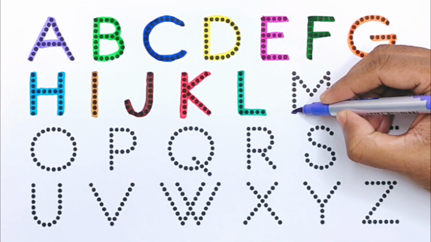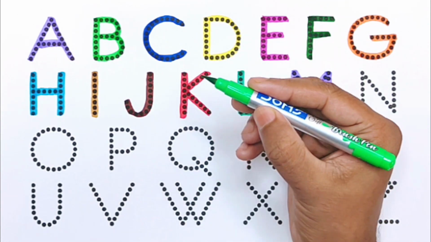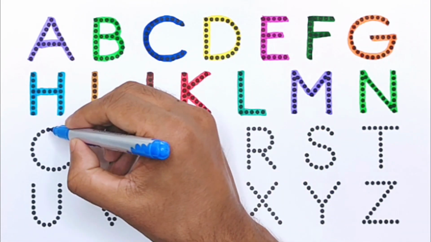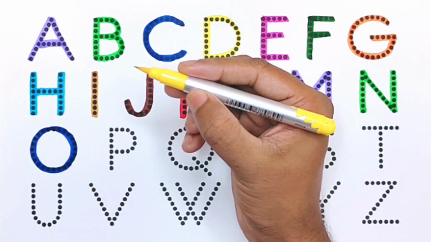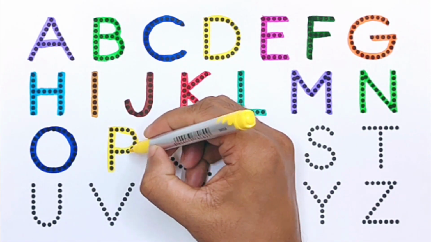Purple color. M for monkey. Light green color. N for necklace. Blue color. O for omelette. Yellow color. P for parrot.